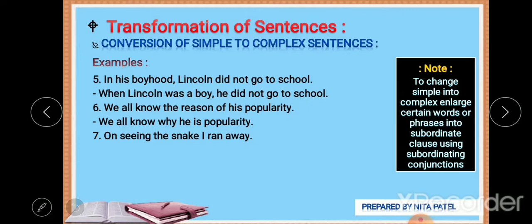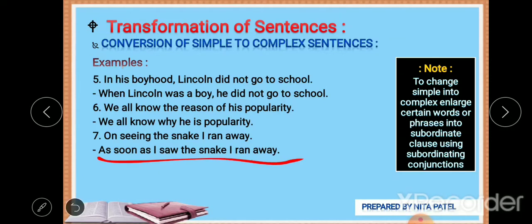Both are applicable, both are right. Okay, let's see the answer. Yes, as soon as I saw the snake, I ran away. The action was immediate, so that is the reason as soon as is used instead of when. You can go for when also, but as soon as is more preferable, as the action is more immediate and sudden.